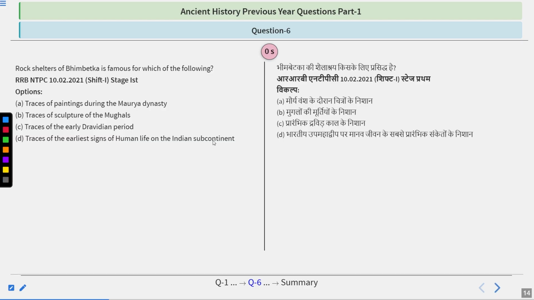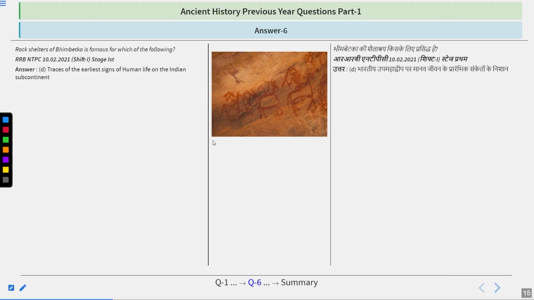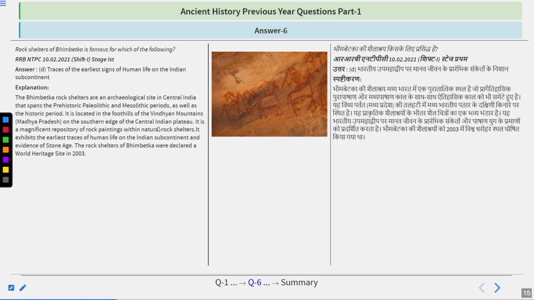Okay, so now the answer of this question is, I hope you got it right. Yes, the answer is D, that is traces of the earliest sign of human life on the Indian subcontinent. Here you can see these type of pictures are found on the walls of these caves. Bhimbetka rock shelters are an archaeological site in central India that spans the prehistoric, Paleolithic, Mesolithic period as well as the historic period. It is located in the foothills of the Vindhyan Mountains on the southern edge of the central Indian plateau. It is a magnificent repository of rock paintings within natural rock shelter. It exhibits the earliest traces of human life on the Indian subcontinent and evidence of Stone Age.